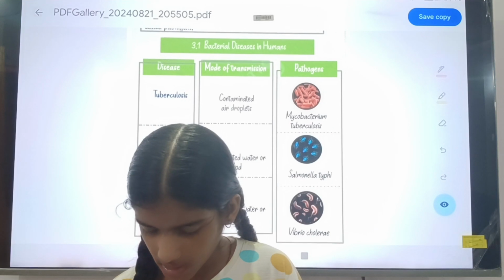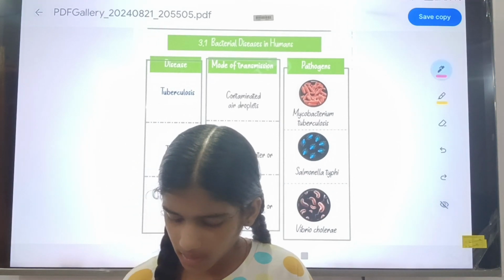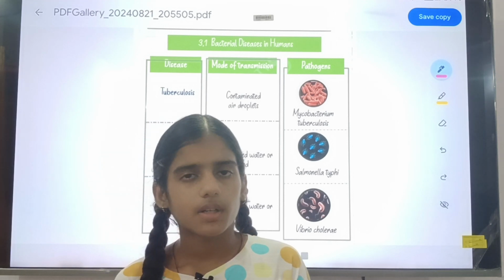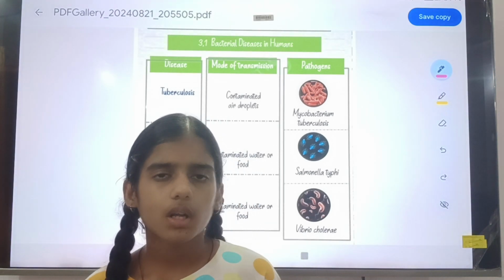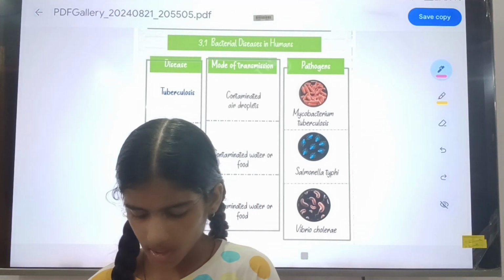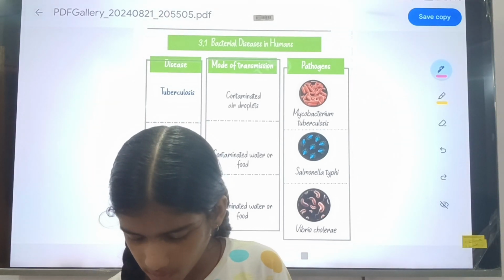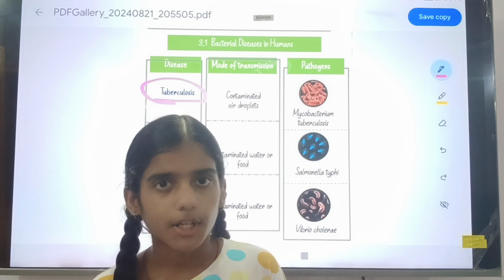Now we will talk about bacterial disease in humans. A disease that is caused by bacteria is known as a bacterial disease. In humans, the first disease is tuberculosis.